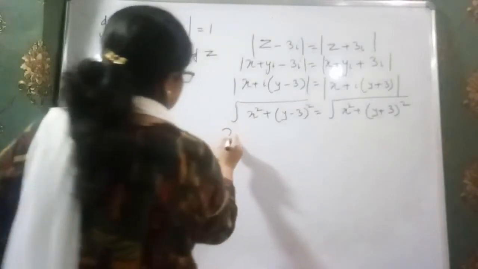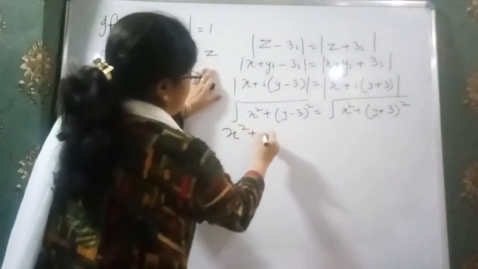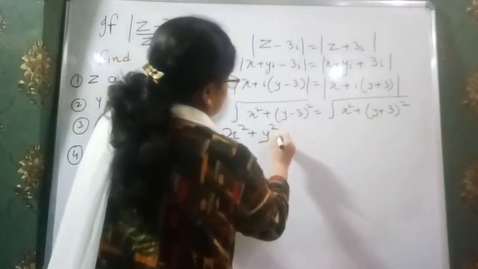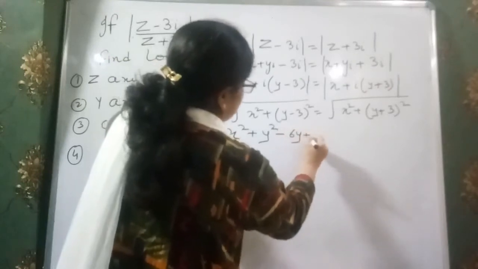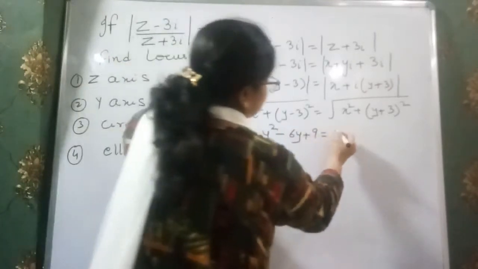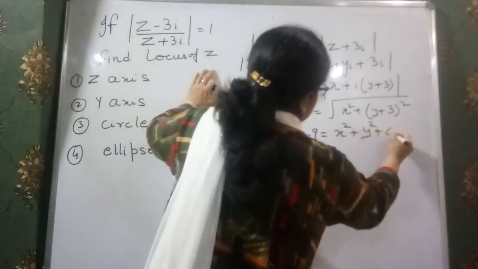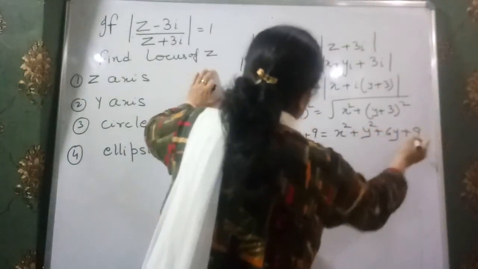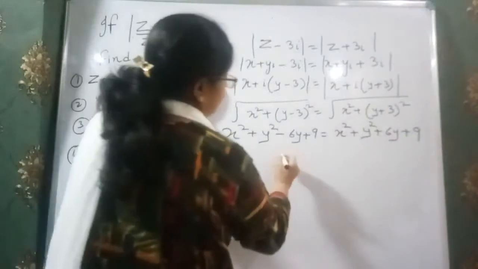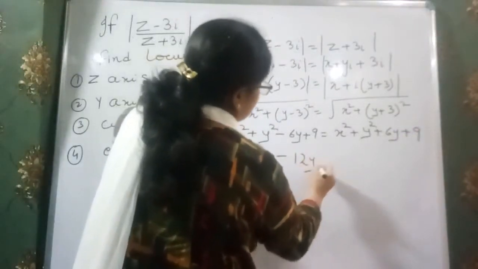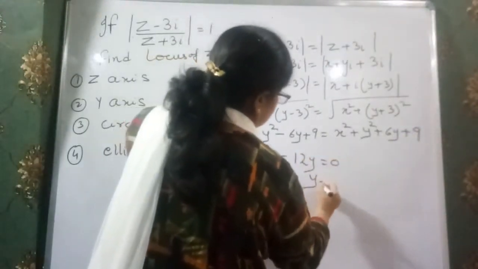Now we have x square plus y square minus 6y plus 9. Similarly, I have x square plus y square plus 6y plus 9. And ultimately we get minus 12y is equal to 0. That means y is equal to 0.